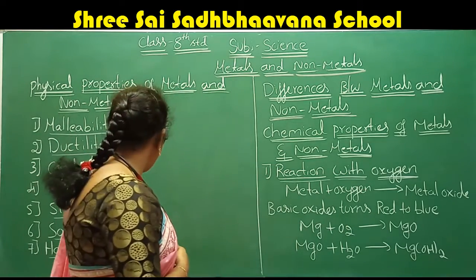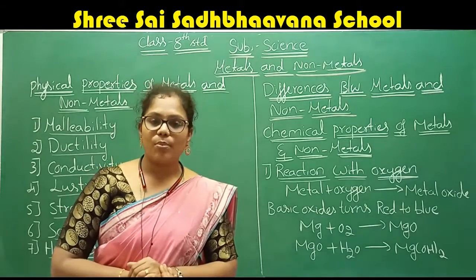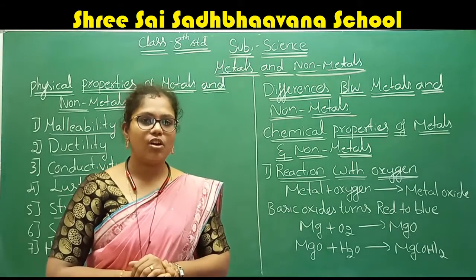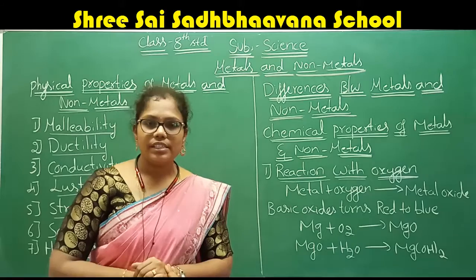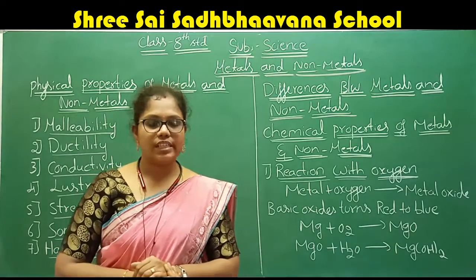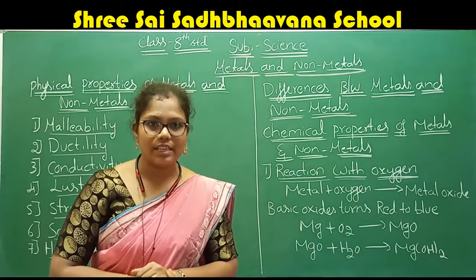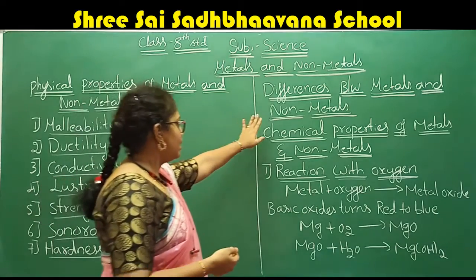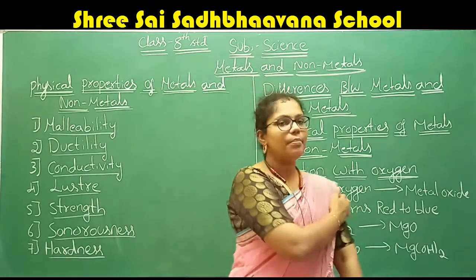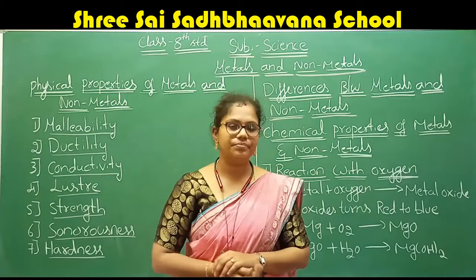You want to study the 7 important physical properties of the metals and non-metals. After discussing these 7 important physical properties, next we are going to study the differences between the metals and non-metals.